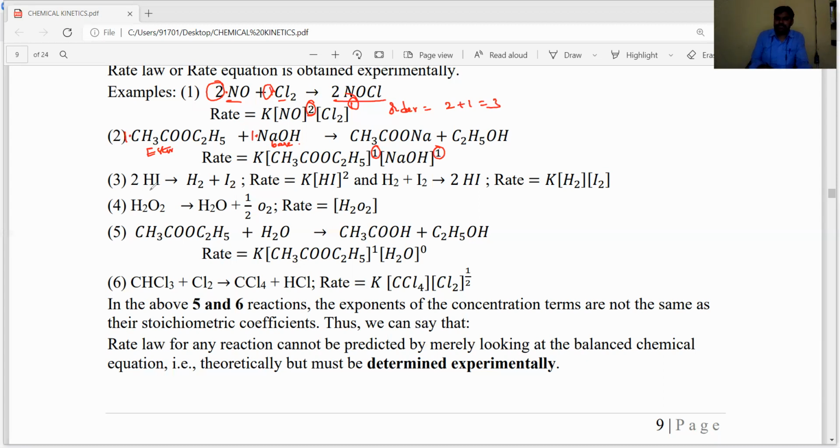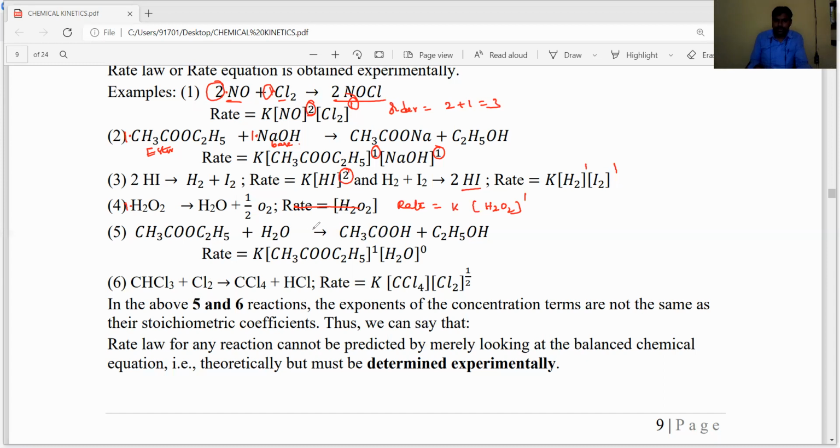Decomposition of HI into H2 and I2, and its rate is equal to K into HI whole square. In the same way, formation of HI, then the rate is equal to K into concentration of H2 power 1 and concentration of I2 power 1. And in the same way decomposition of H2O2, then its rate is equal to K into concentration of H2O2 power 1, and here also the stoichiometric coefficient is 1 only.